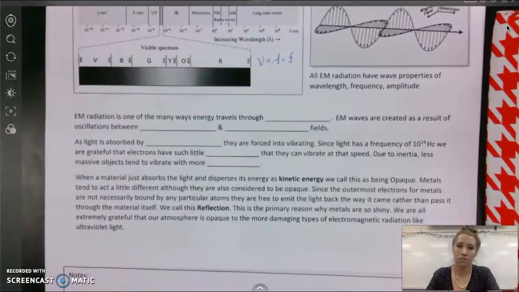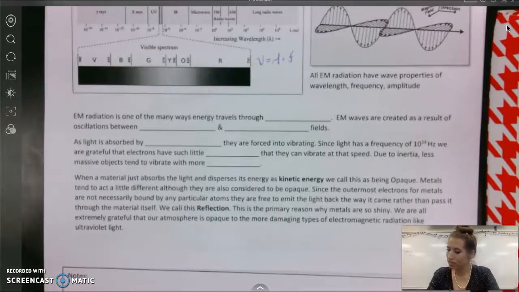So we have this electromagnetic radiation, okay? And it turns out that electrons can absorb this radiation and they can start vibrating with a similar frequency. And consider this for a moment, because light has a frequency in the realm of times 10 to the 14th hertz, okay? Think of how many zeros that is. Think of how many waves per second or vibrations per second that is.